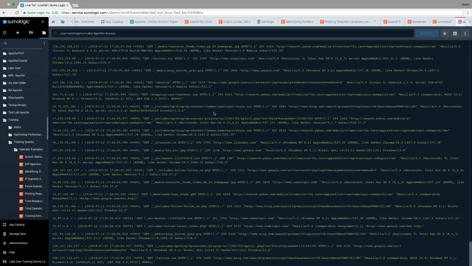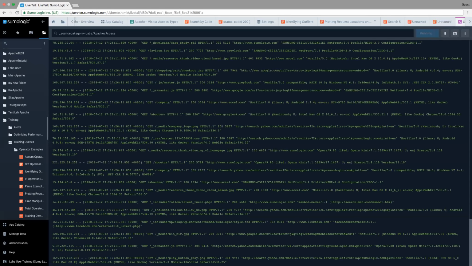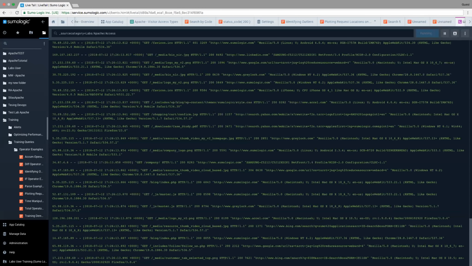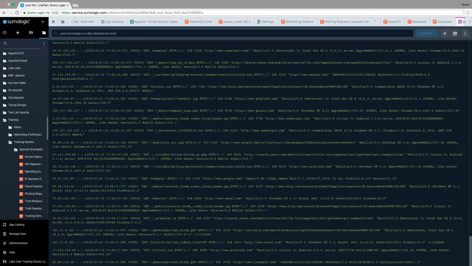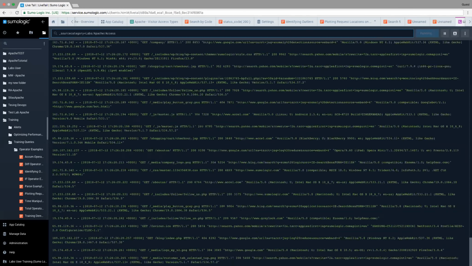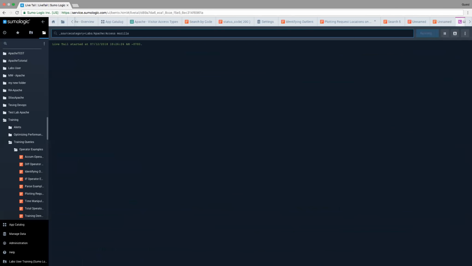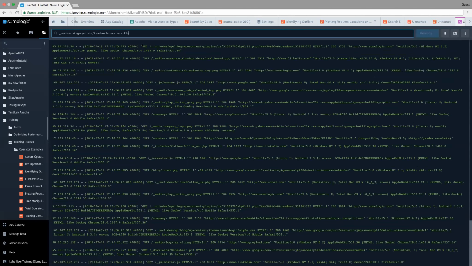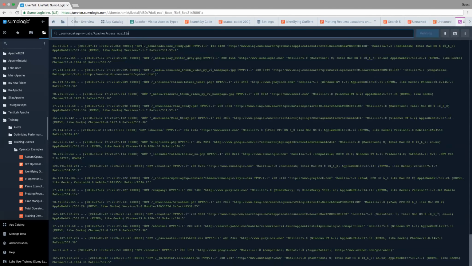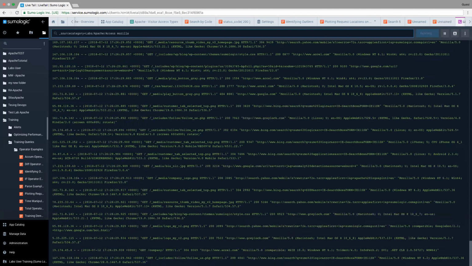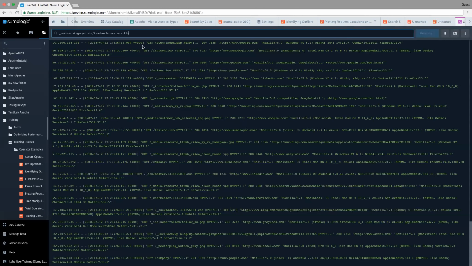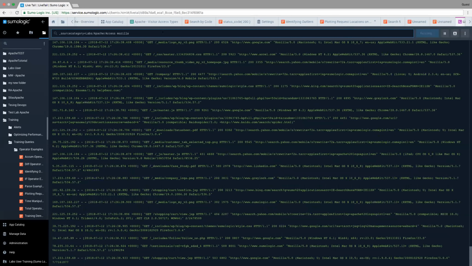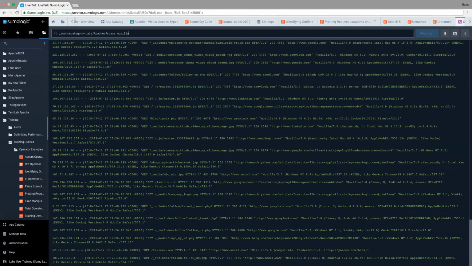In this case, we're loading demo data, so there's not a ton of data, but you can imagine if you have hundreds or thousands of records coming in per minute, this screen could be flying by pretty quickly. You do have the ability to do some basic querying on here, so I could say I want to look for Mozilla. That will work. What you can't do is, for example, look for specific IP addresses or do calculations on that. The reason being, this is data that really hasn't been ingested, or is being ingested into Sumo, and hasn't gone through that phase to get those field extraction rules applied.